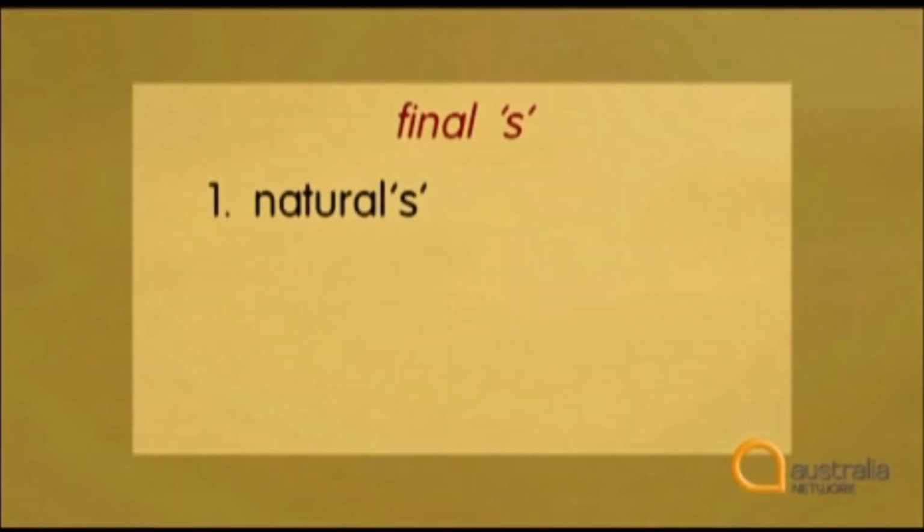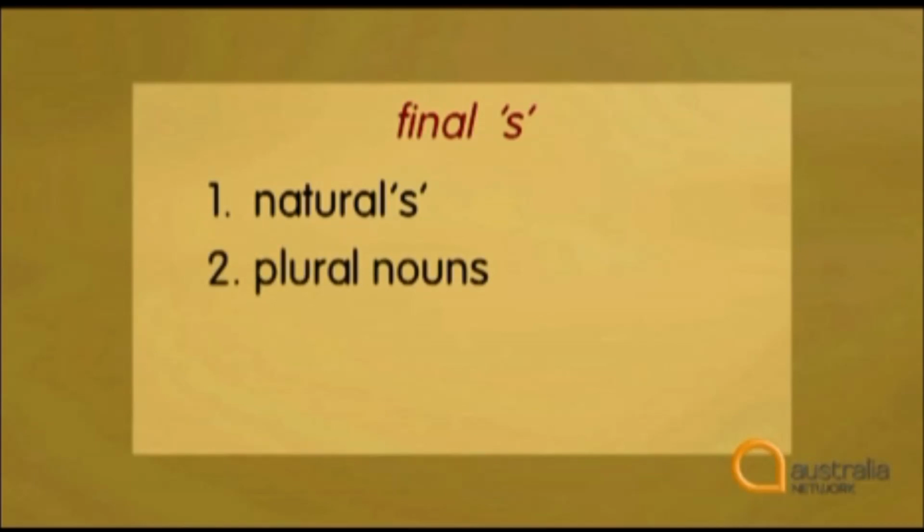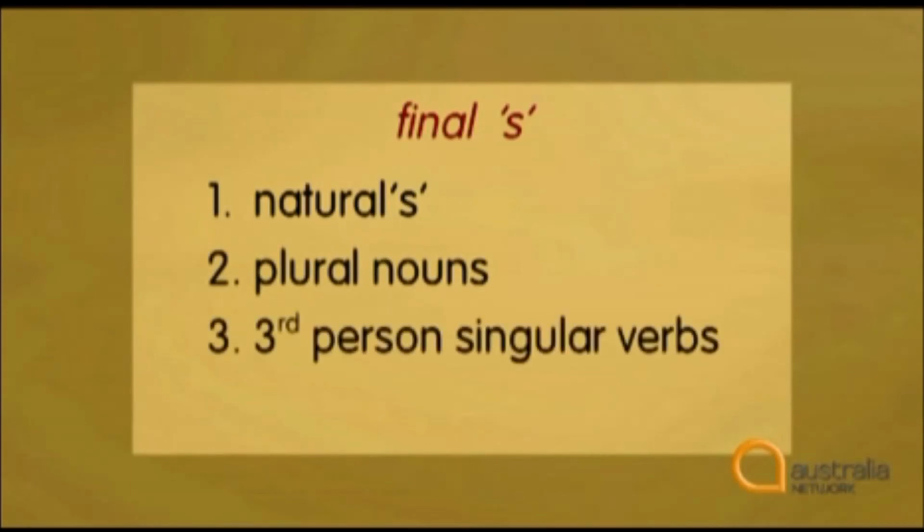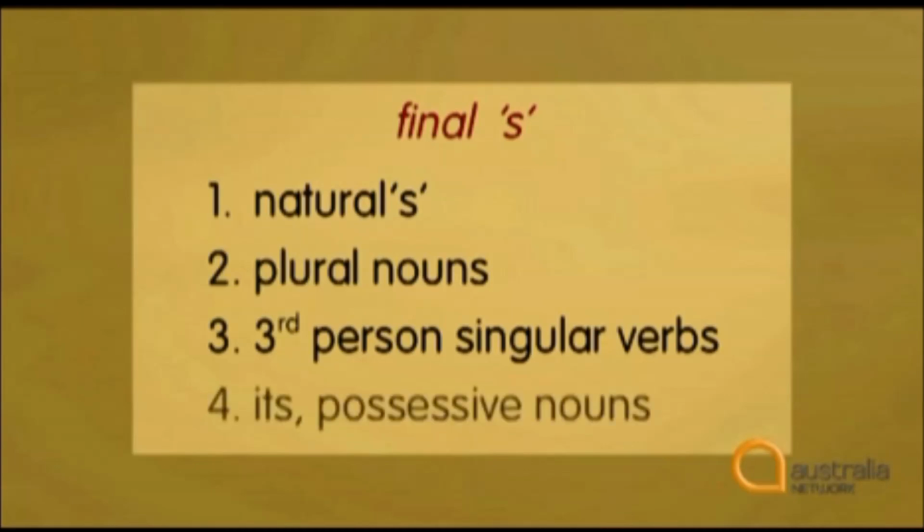Okay, and now to something completely different, the pronunciation of the letter S at the end of words. But first, let's look at when you'll find an S on the end of words. Well, firstly, there's the natural S. Some words always end with an S. Secondly, the letter S is added to plural nouns. Thirdly, it's added to third-person singular verbs in the present tense. And finally, it's added to the possessive pronoun it and possessive nouns. Okay, so there are lots of times when you'll see an S on the end of words.